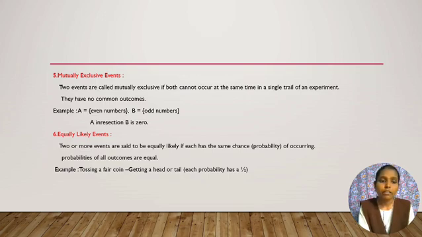And the sixth one, equally likely events. Two or more events are said to be equally likely if each has the same chance, that means the probability of occurring. The probabilities of all outcomes are equal. Example, tossing a fair coin, getting a head or tail. If you toss a coin, there are only 2 chances, either head or tail, so each has the same chance. That means each probability is 1 by 2.